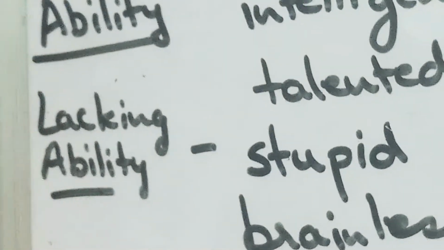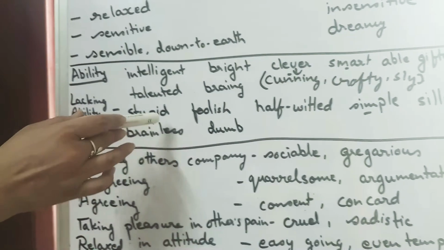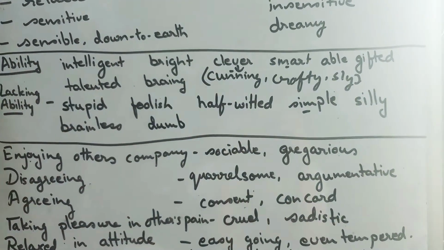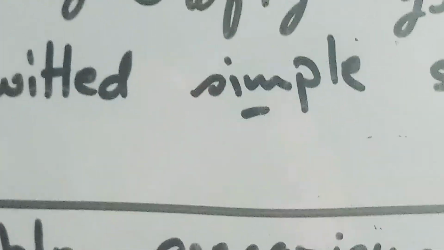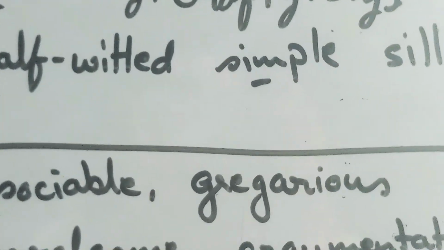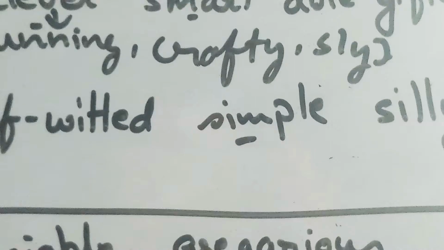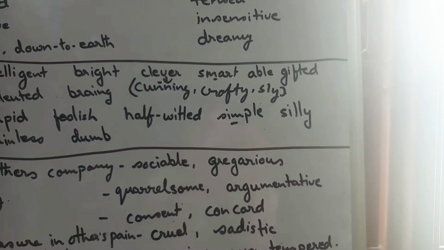And now we will talk of the lacking abilities, where the person is not so much up to it: stupid, foolish, half-witted, simple. Now simple is a word which can be used into positive and negative also. At times simple is mostly used nowadays for negative. Coming to the party in such simple looks, I don't think it's quite wise.